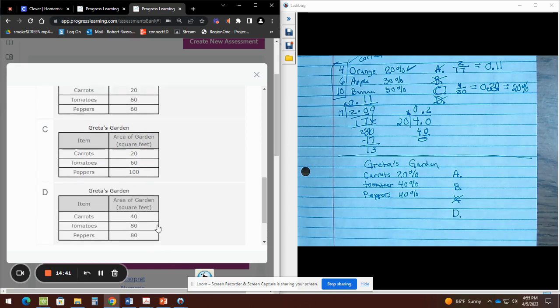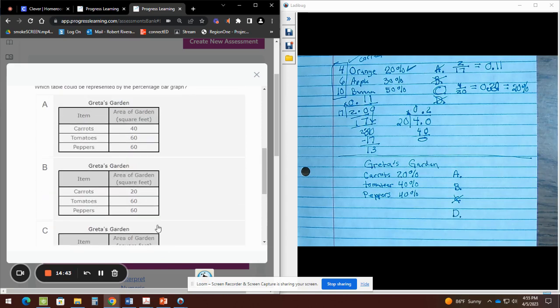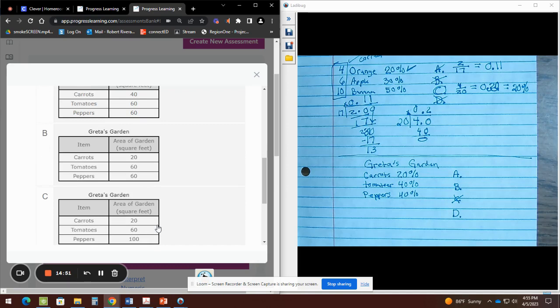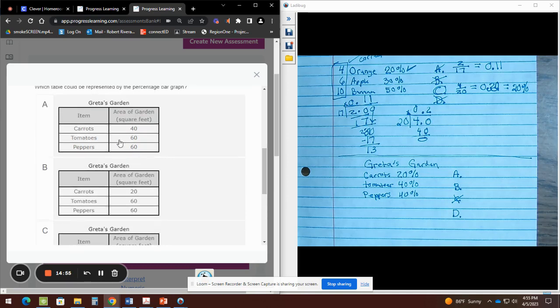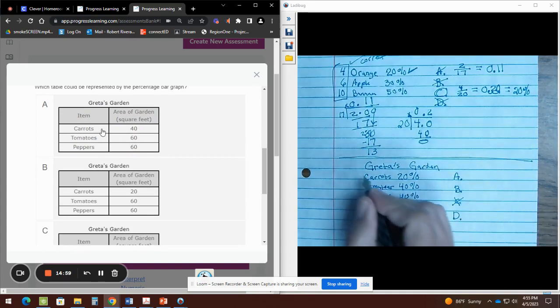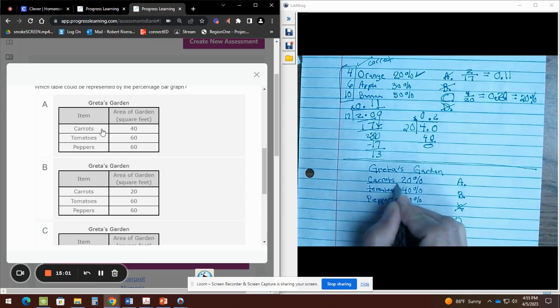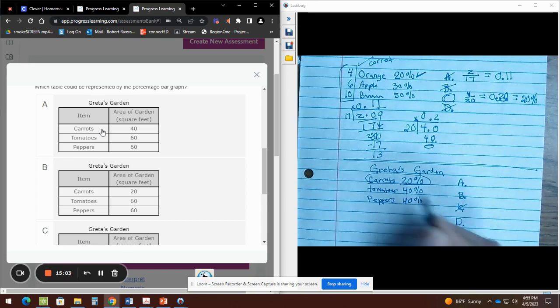Now your next job is to go ahead and start changing fractions to decimals. So we're going to start with A. What I would suggest you do, you choose the one that is not equal, because that's what's going to be the determining factor of which one is the answer. So I'm going to go with carrots. So we're checking carrots.